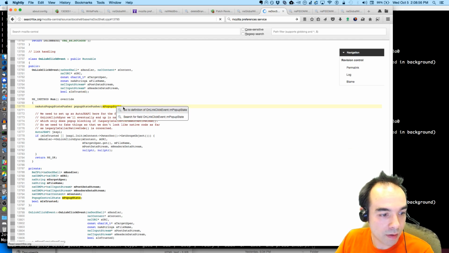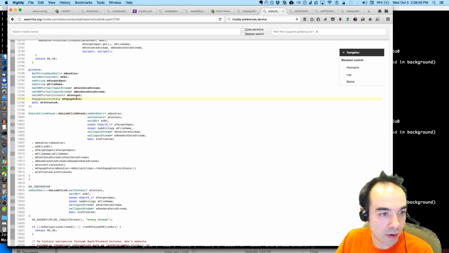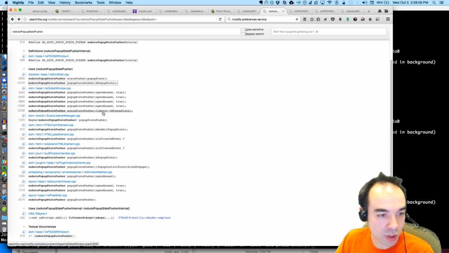Pop-up state here. And the constructor, oh, I see. We get the script global pop-up control state. So there are a number of places where we might push a state.